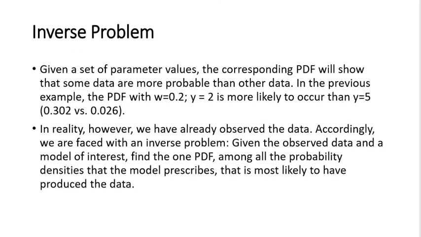Inverse problem. Given a set of parameters value, the corresponding PDF will show that some data are more probable than other data. In the previous example, the PDF with w is equal to 0.2, y is equal to 2 is more likely to occur than y is equal to 5. In reality, however, we have already observed the data. Accordingly, we are faced with an inverse problem. Given the observed data and a model of interest, find the one PDF among all the probability density that the model prescribed that is most likely to have produced the data.